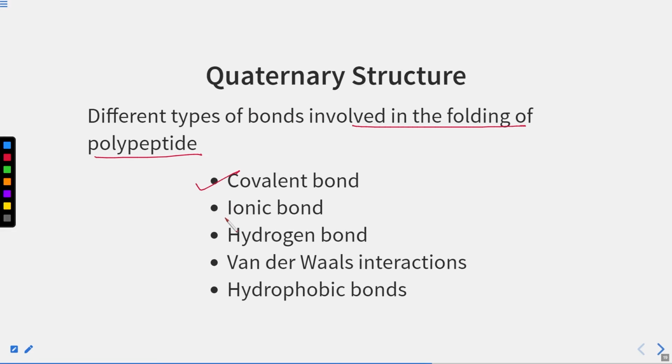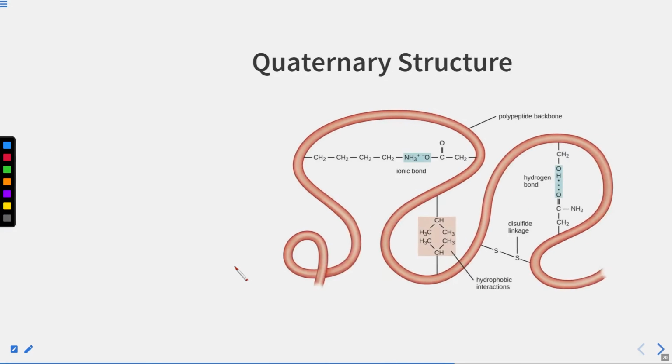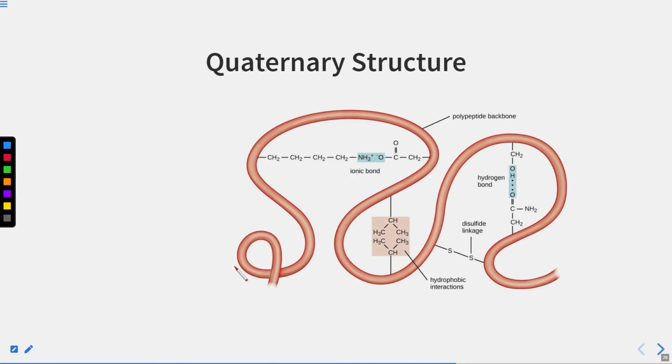They have covalent bonds, ionic bonds, hydrogen bonds, van der Waals interactions, and also hydrophobic bonds. So here you can see the quaternary structure. They have ionic bonds, right? They have disulfide linkages, right? They have hydrophobic interactions, and they also have hydrogen bonds.